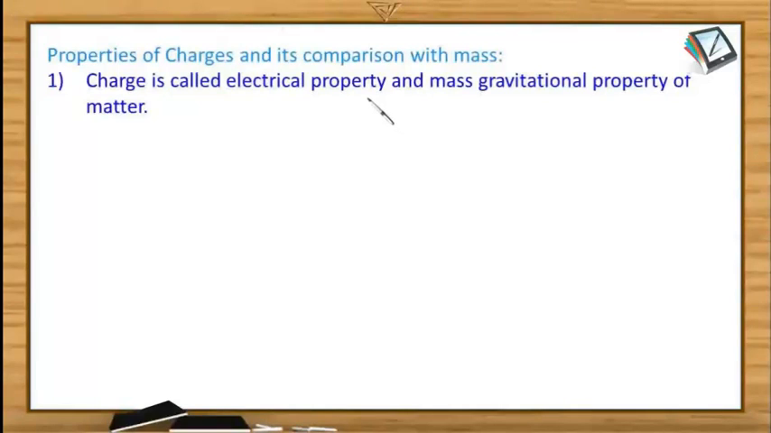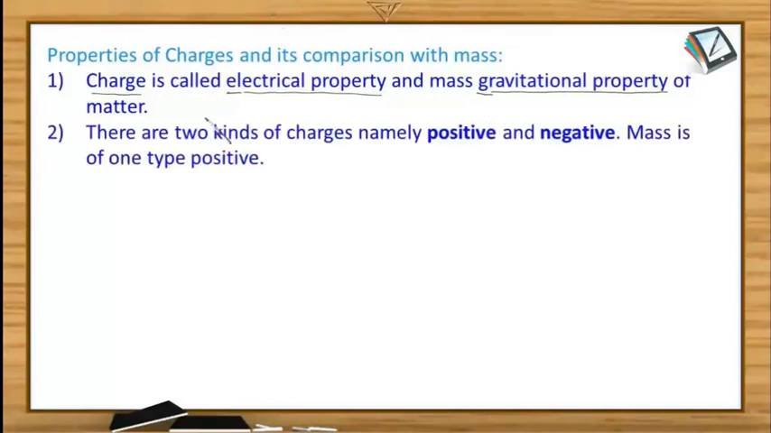So now let us talk about the properties exhibited by the charges, and along with that we shall try to compare it with mass wherever possible. Charge is an electrical property of the matter, whereas the mass is the gravitational property. So first point is that charge is said to be the electrical property and mass is said to be the gravitational property of the matter.